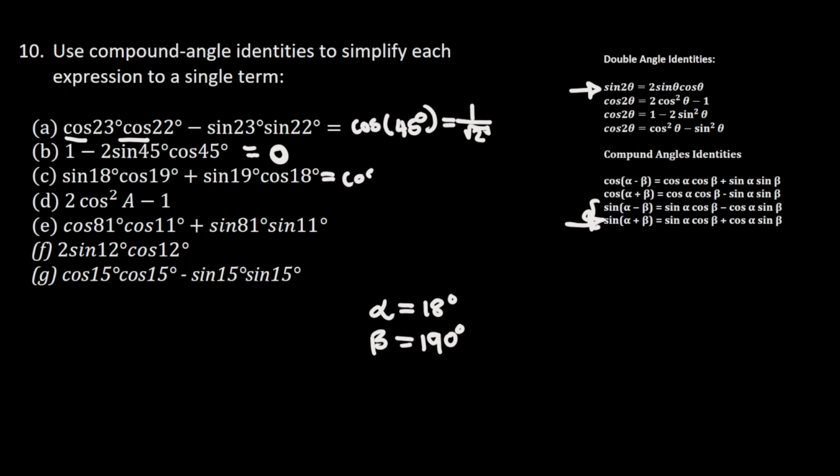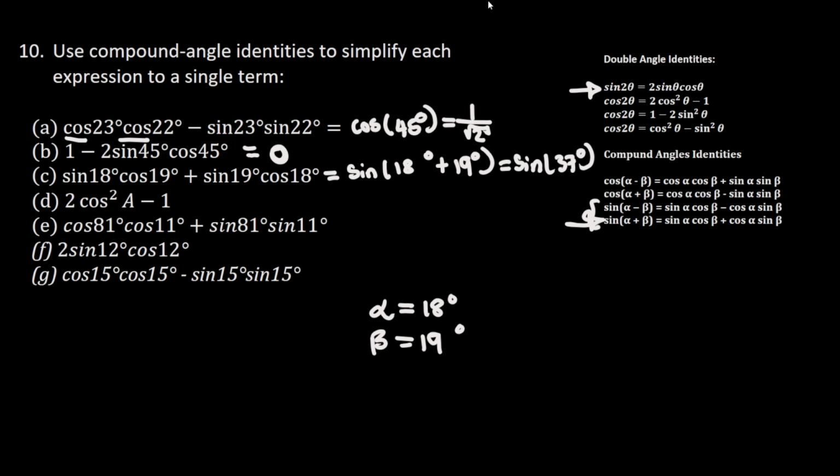This is 19 here, not 119. So I'm going to have sine of alpha, which is 18 degrees, plus beta, which is 19 degrees. This is 18 here, not 180. And this is going to be equals to 18 plus 19 is 37. This is going to be sine of 37 degrees.